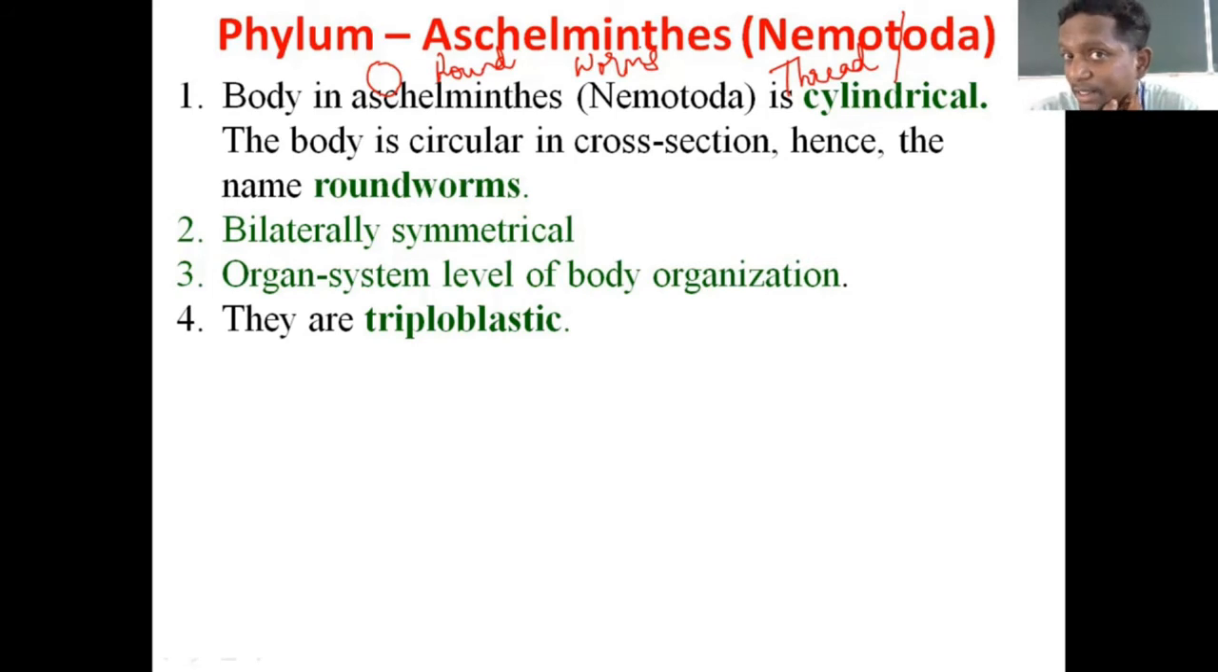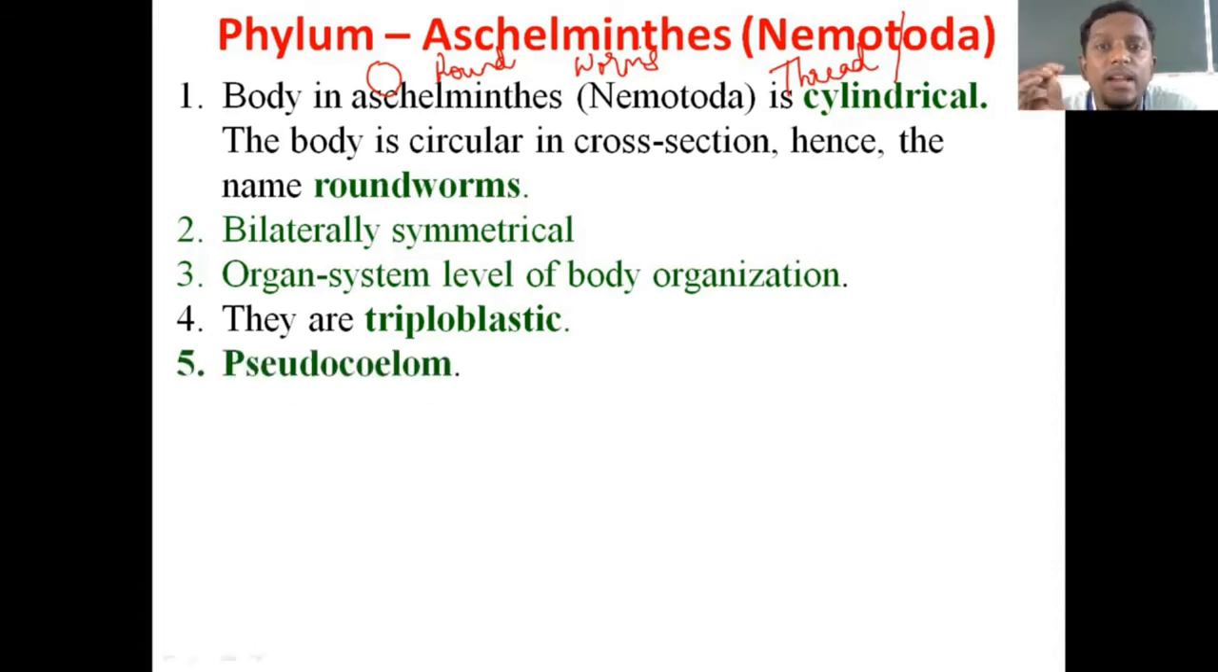The triploblastic condition means the body is made up of three germ layers: outer ectoderm, inner endoderm, and middle mesoderm. Okay, here once again you need not explain it, you can just mention that the members of this phylum are triploblastic in nature. Done. We'll move to the next point.